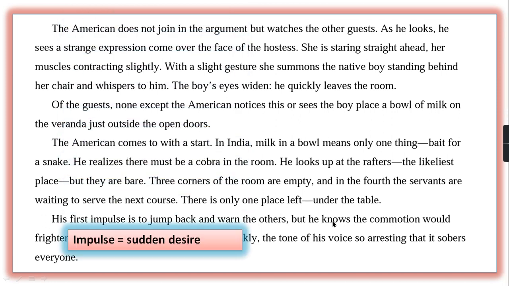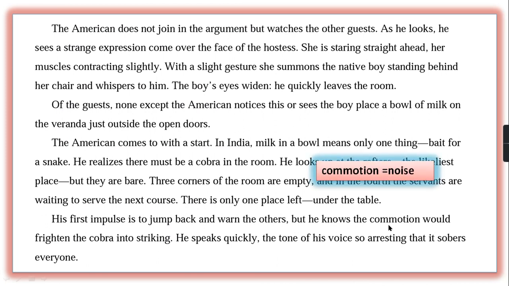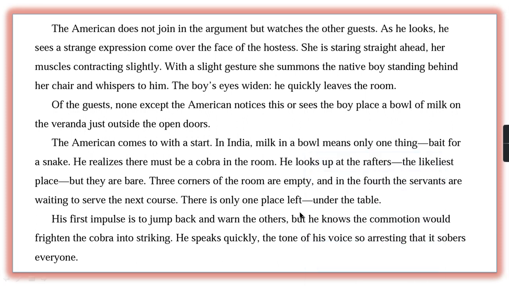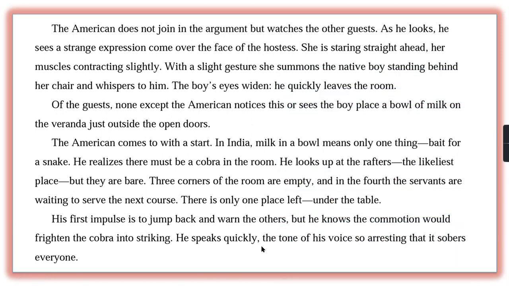But he knows the commotion would frighten the cobra into striking. So, commotion means noise. If he does like that, definitely the snake or the cobra gets frightened, and definitely it will bite some people. That's why he did not make any noise. Striking means attacking. So he speaks quietly.